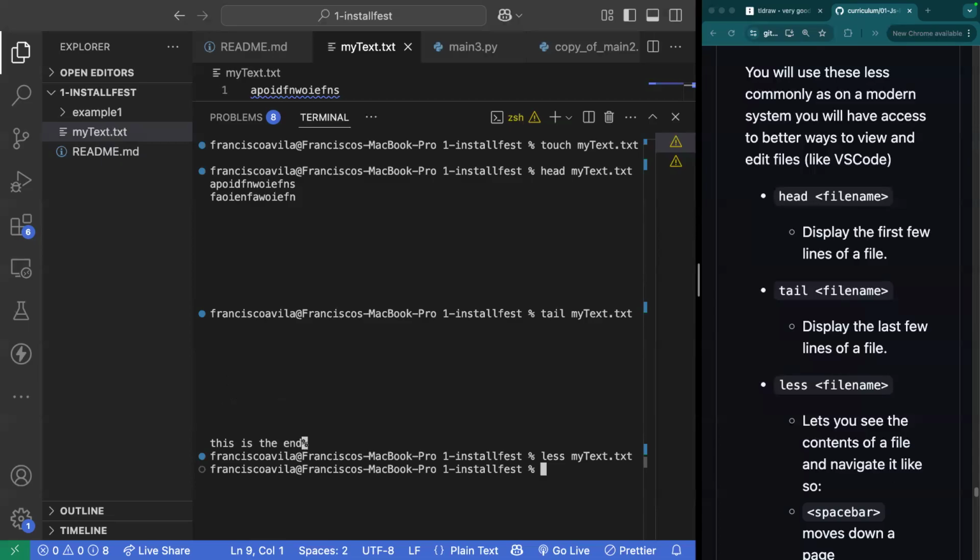Pressing Q on my keyboard stands for quit, and that's what will exit that functionality for less. Again, head lets me see the very top of the file. Tail lets me see the very bottom of the file. And less lets me see the entire file until I press Q. So once I see the information that I need to see, maybe I don't need to scroll through the entire file. I just press Q, and that quits automatically.